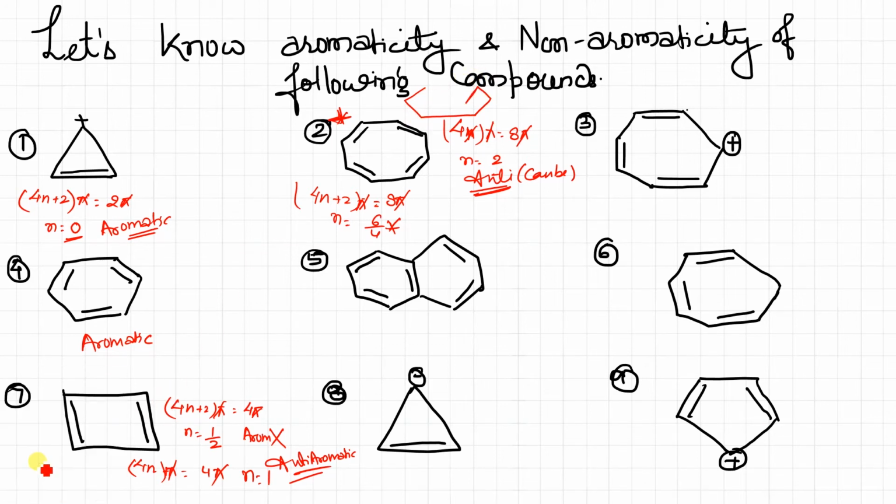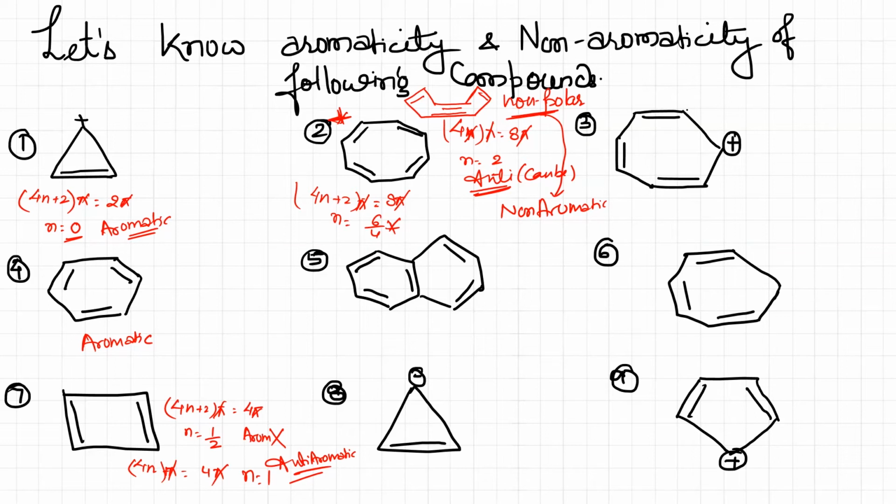So in this case, it is said that it is actually a non-planar structure. So although it seems anti-aromatic, it is non-aromatic. This is the only example I have given where it seems anti, but it is not anti. It is non-aromatic. Clear? Any doubt?